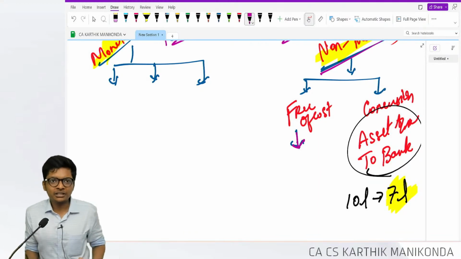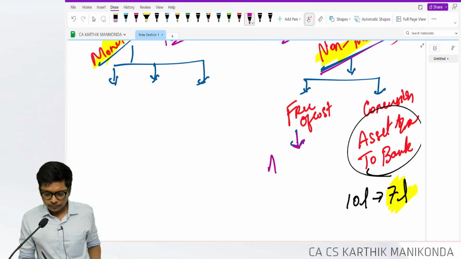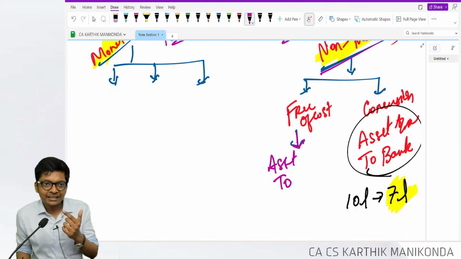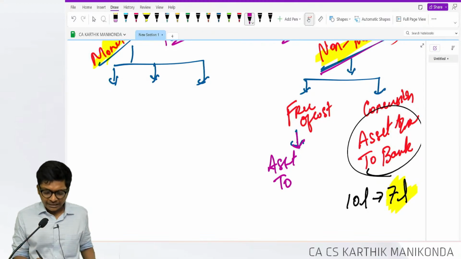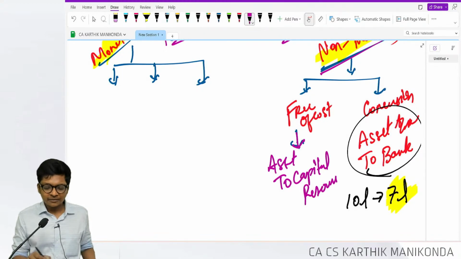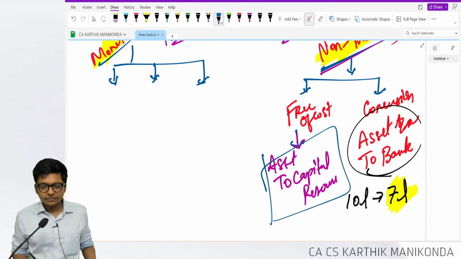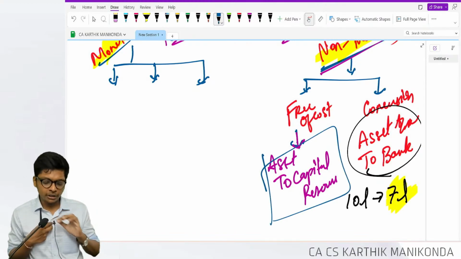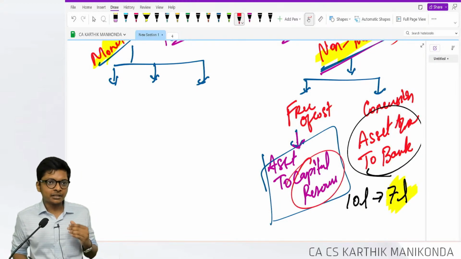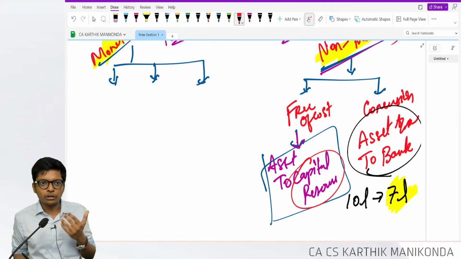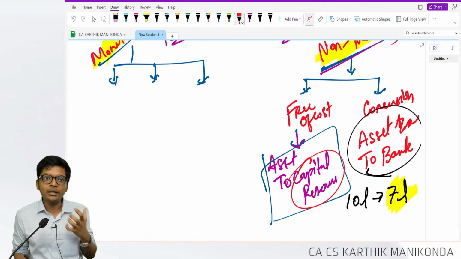Now, free of cost. Entry will be debit, you all know, asset. Credit: I am not paying anything, so I can't credit bank. So simple. I'll tell the logic on a different day. But here for the exam, credit capital reserve. Credit is capital reserve because I can't credit anywhere else. I can't credit my income, asset, liabilities or share capital. Capital reserve for what amount?